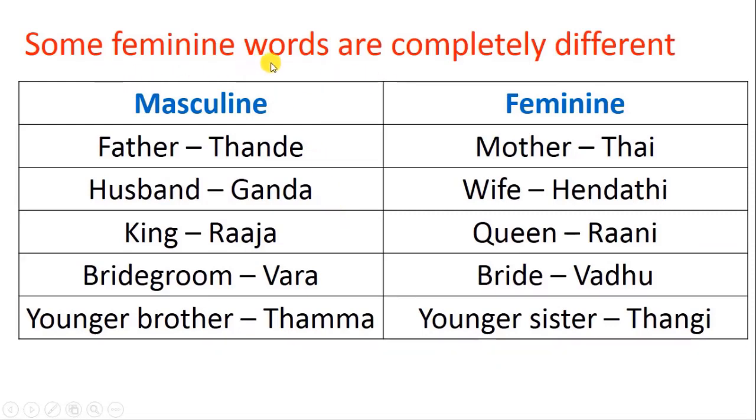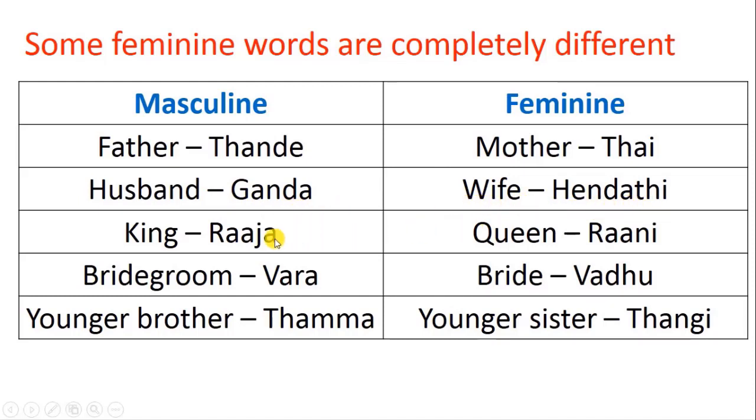Now, some feminine words are completely different. They cannot be converted from masculine to feminine by adding something. For example, father is tande. Mother is tai. So tande and tai are different words. You cannot add something and make it tai. Husband is ganda. Wife is hendati.